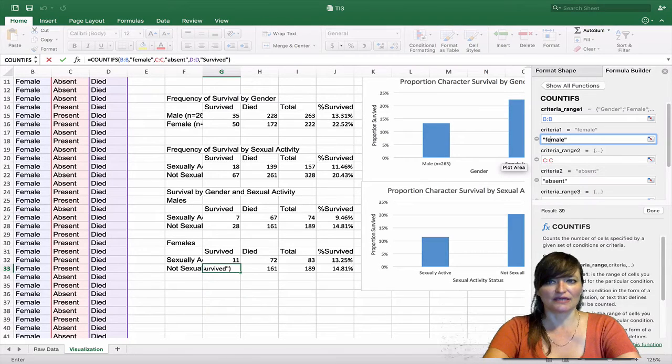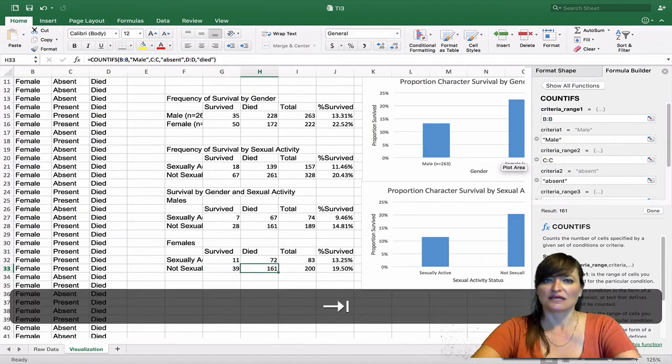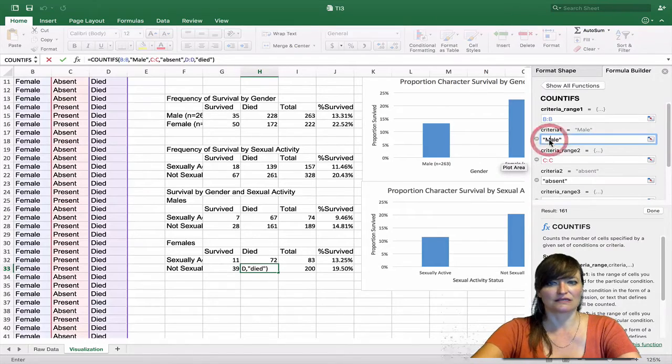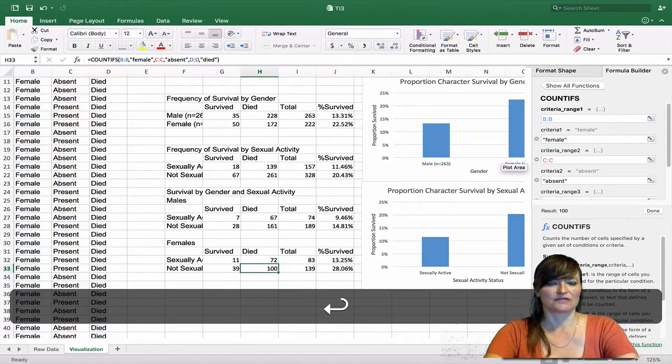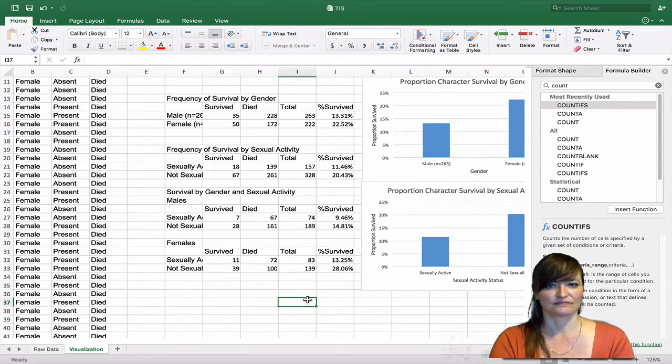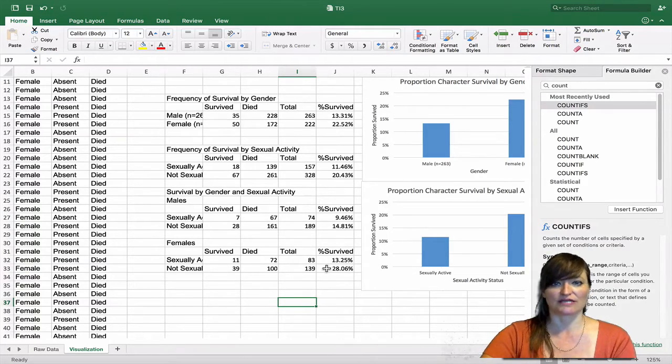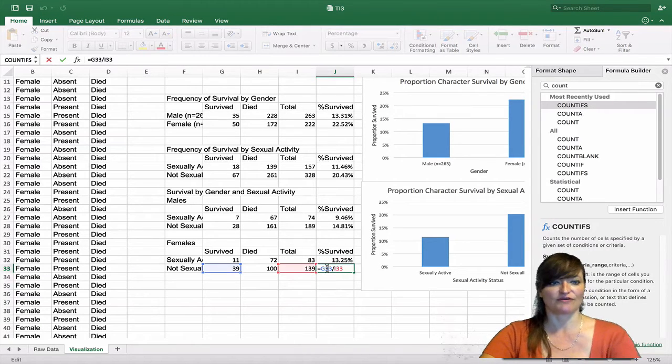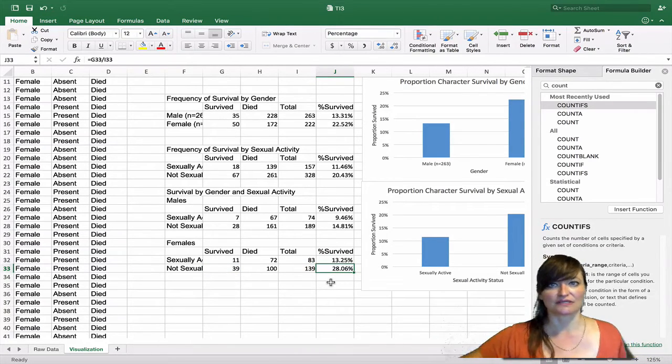Add the word female. Enter accepts those changes. Tab takes you to the next cell. Enter accepts those changes. And because our formulas were dynamic, they have all updated with the correct data. Go ahead and verify for yourself that has happened.